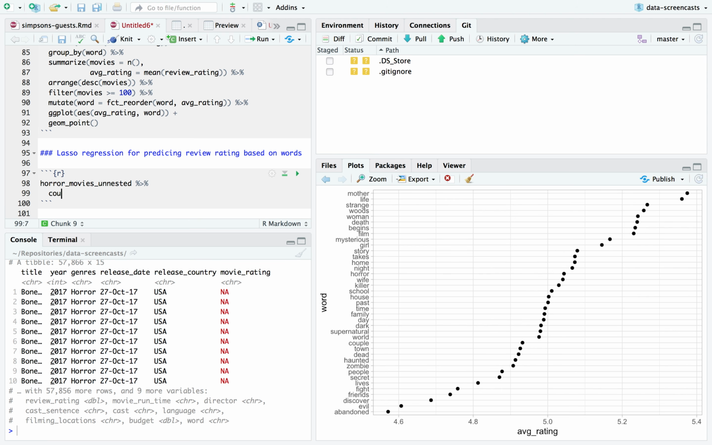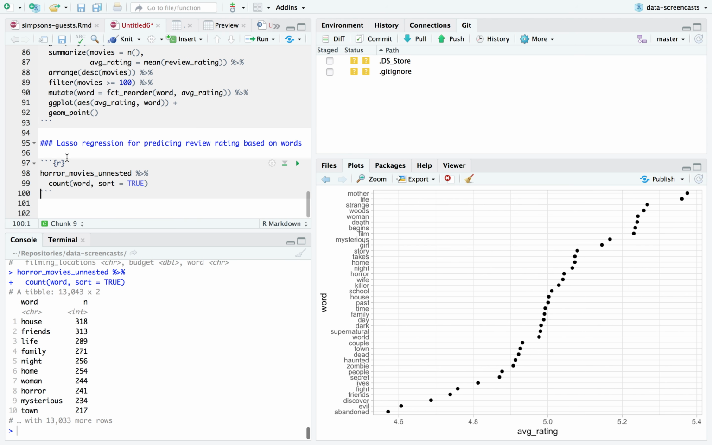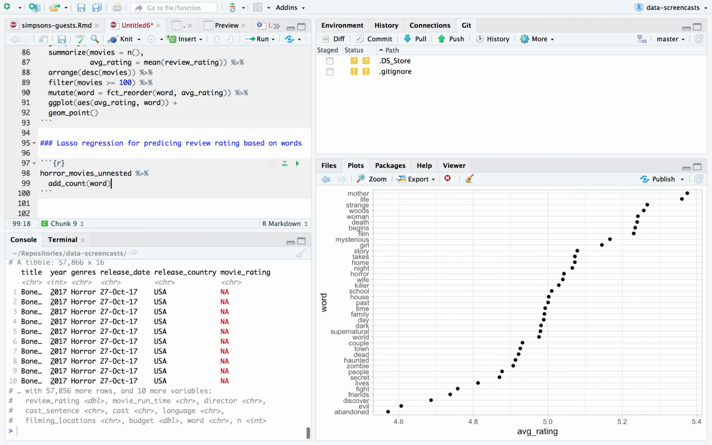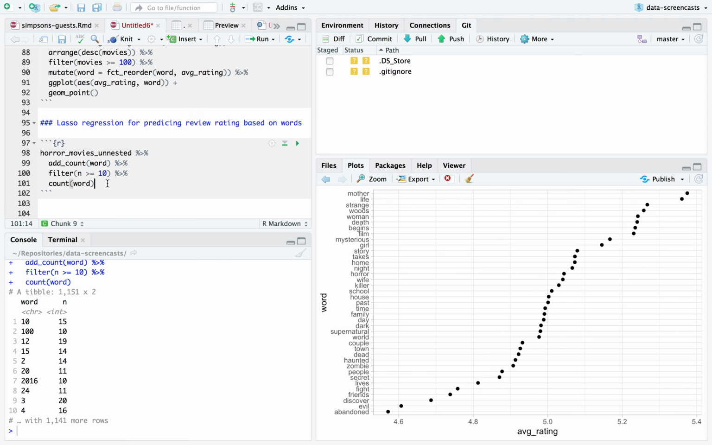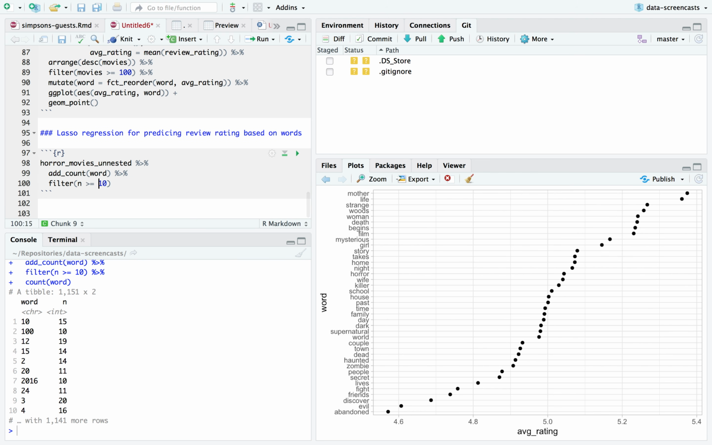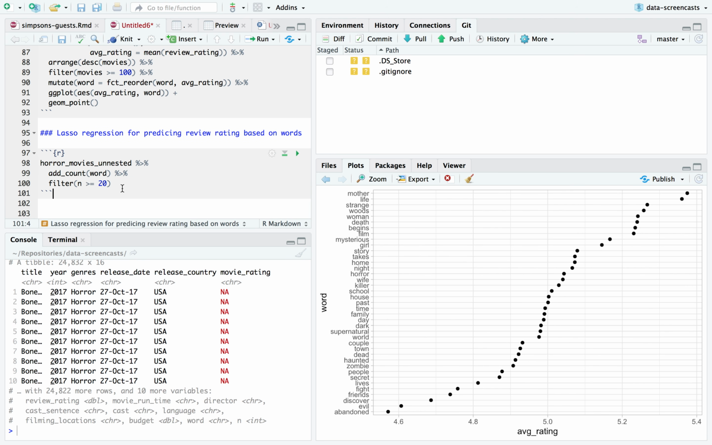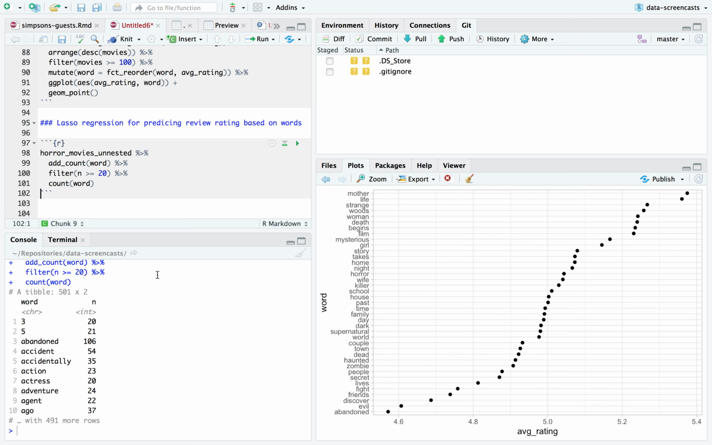I'm going to say, how many words are there? A few too many. I'm going to add count, a step that adds an n column with the number of words, add count to word, and then filter for only words that appear at least some number of times. Now I'm going to set a higher threshold. Say any word that appears at least 10 times is allowed in my data set. Now if I count word, I get about 1,000 words. Is 1,000 enough? I'm going to do at least 20, so only words that appear at least 20 times. A total of about 500 words.